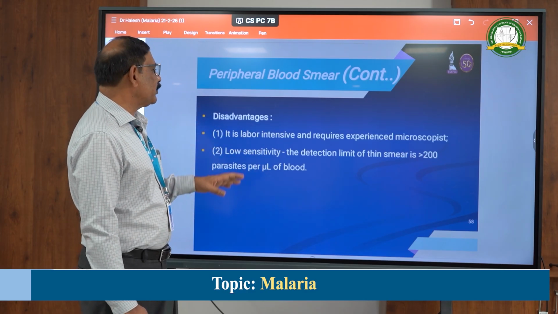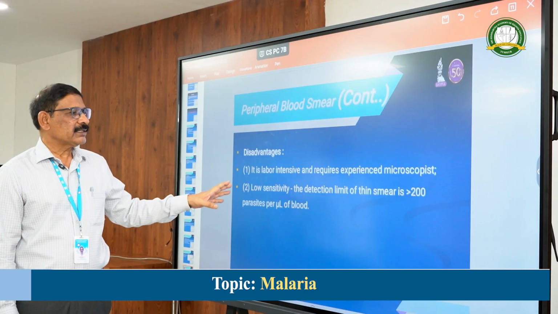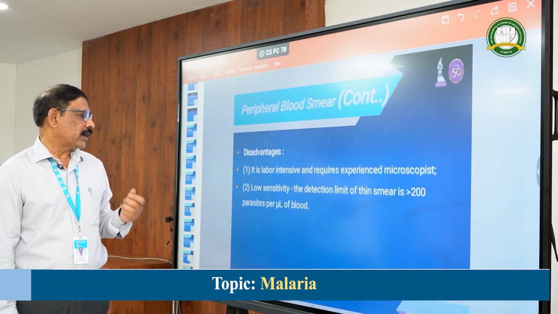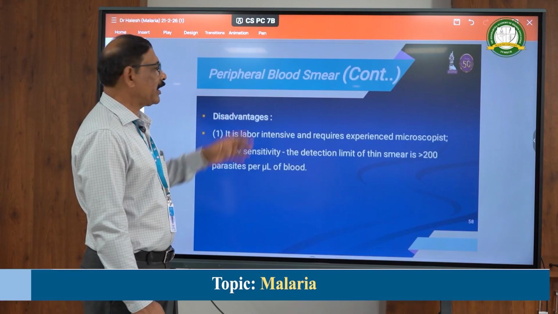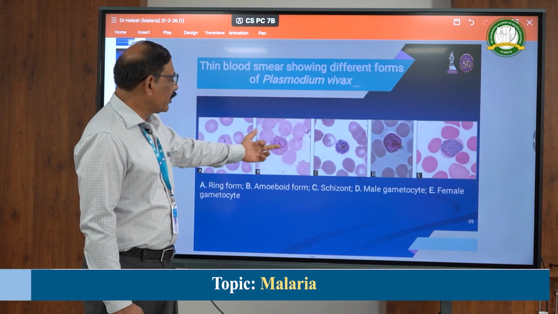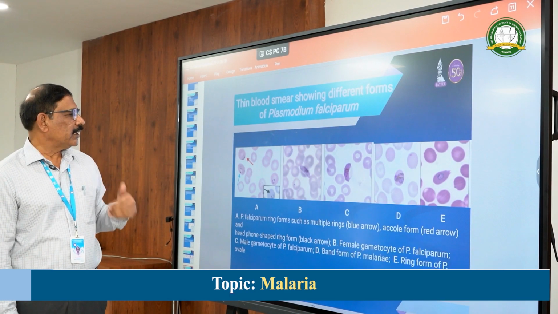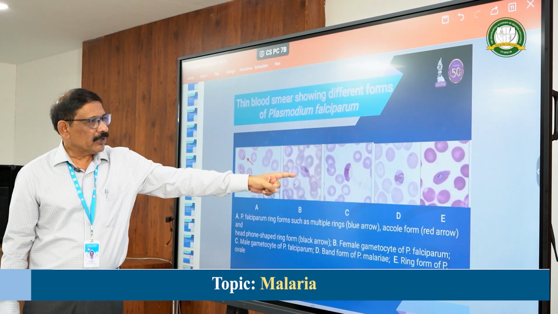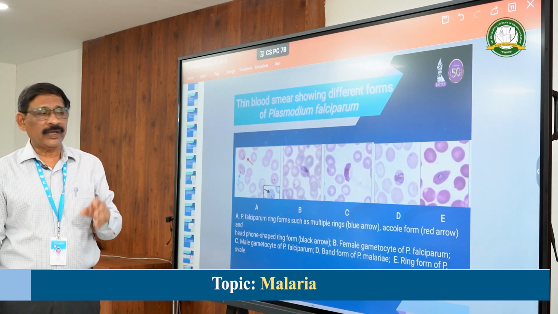The disadvantage of the peripheral blood smear is that an experienced microscopist is required, and in the thin smear it requires more than 200 parasites per microliter for detection. That is the drawback of this one. Otherwise, this is the gold standard for detection of the parasites. This is how the ring form, amoeboid form, schizont, and gametocytes appear. These are the different forms of malaria. Similarly, in falciparum you can see multiple rings and the accolé formation, gametocytes, and in malariae there is a band form, and in ovale the oval RBCs are seen.